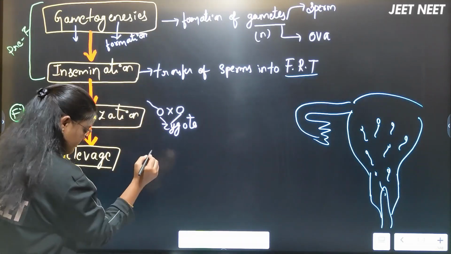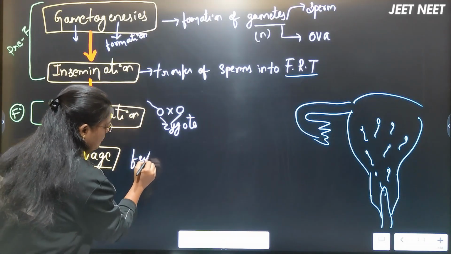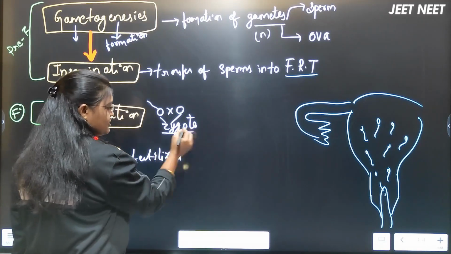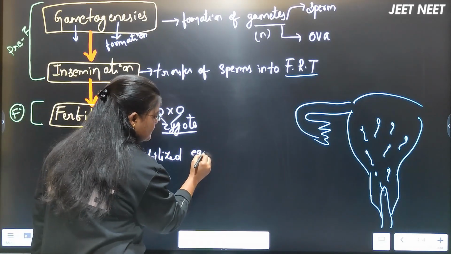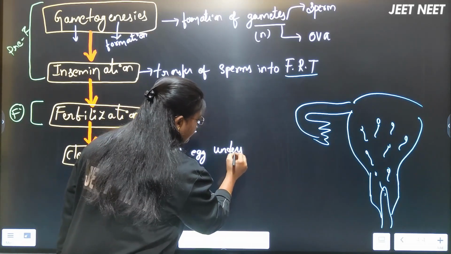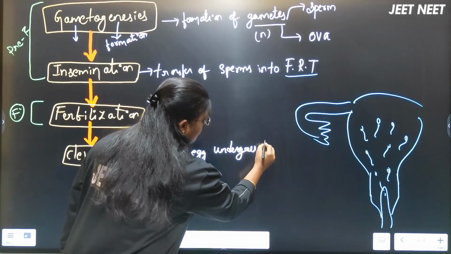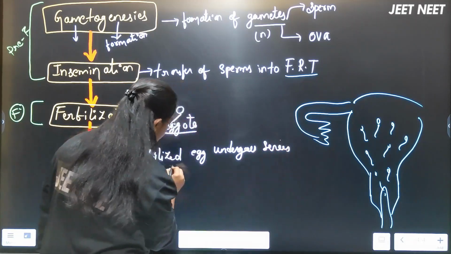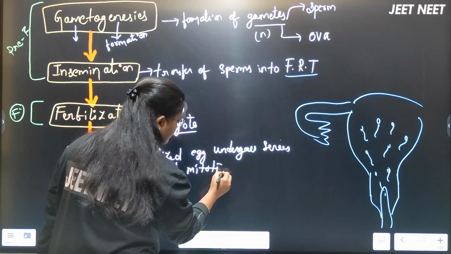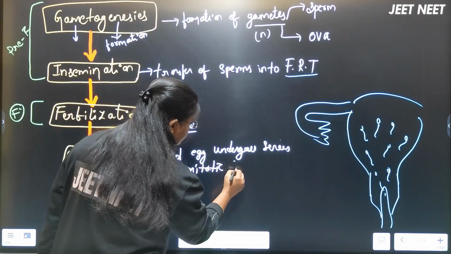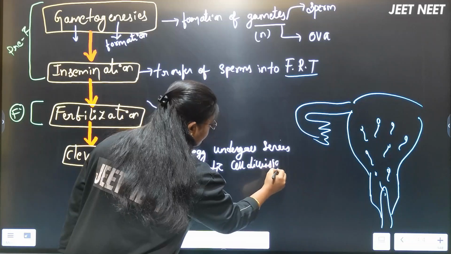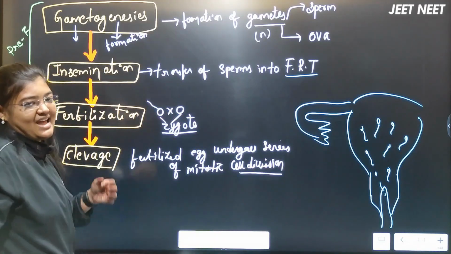The fertilized egg, the zygote which is formed here, undergoes a series of mitotic cell divisions. Simply, division of the zygote we can call cleavage.